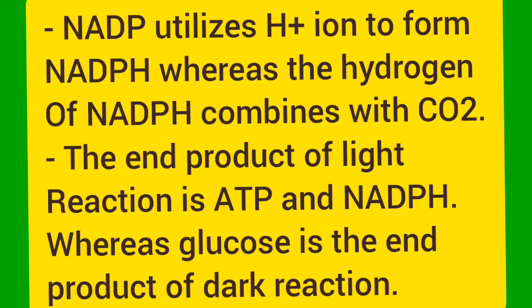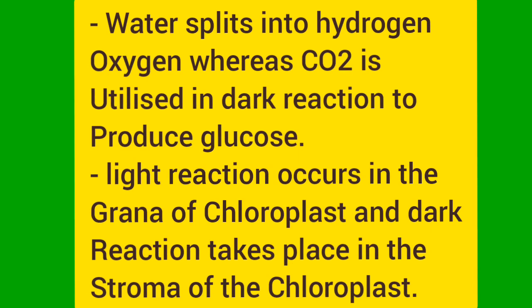NADP utilizes hydrogen ion to form NADPH, whereas the hydrogen of NADPH combines with CO2 for making glucose. End product of light reaction is ATP and NADPH, whereas the end product of dark reaction is glucose. And these two are again opposite to each other. Water splits into hydrogen and oxygen, and the same hydrogen goes to the CO2 and forms glucose.